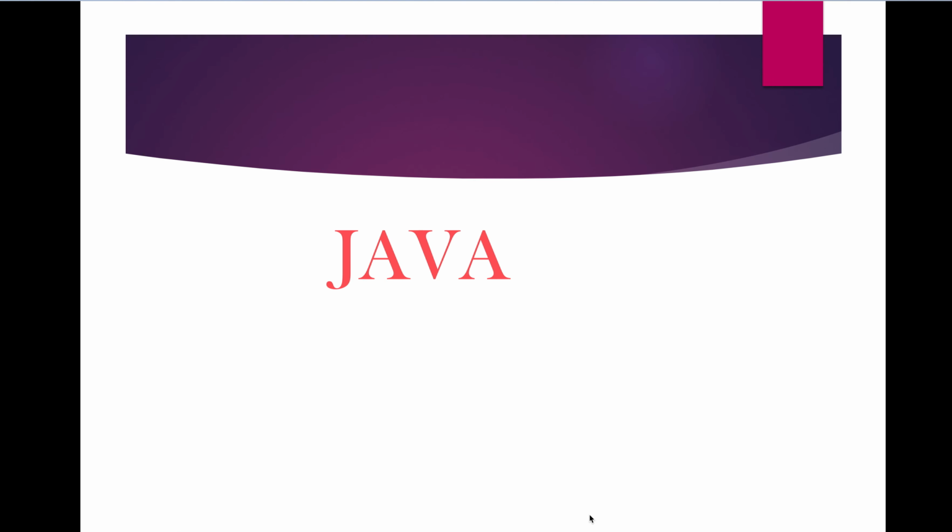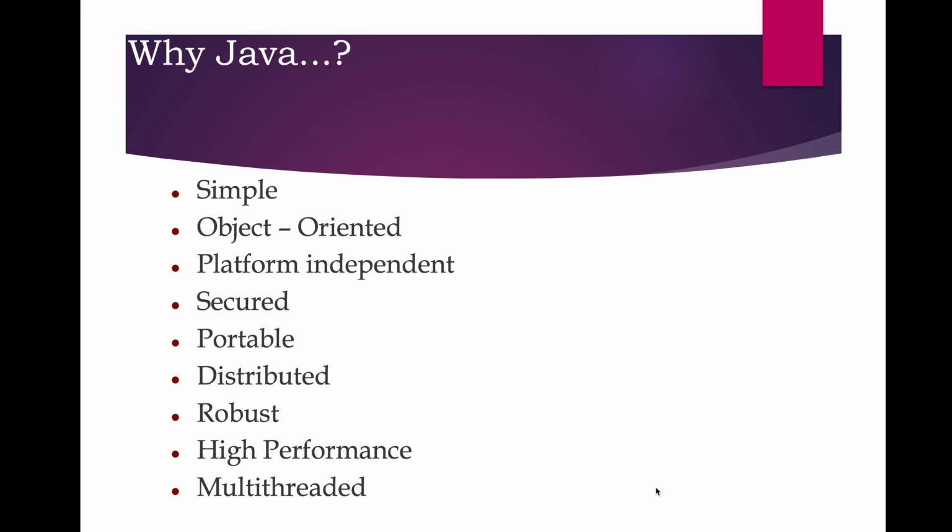Before moving further, let's first understand why we are using Java as a programming language. So, why Java? Because Java is simple. Java mainly deals with object oriented. We will talk about what exactly object oriented means. Java is platform independent. It is also secure, portable, and we can use it in distributed systems.